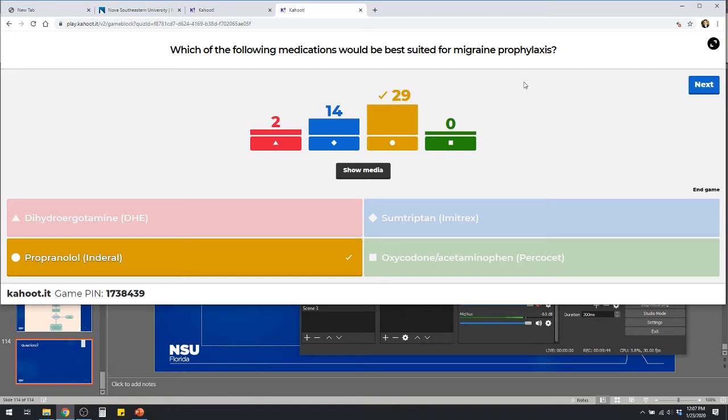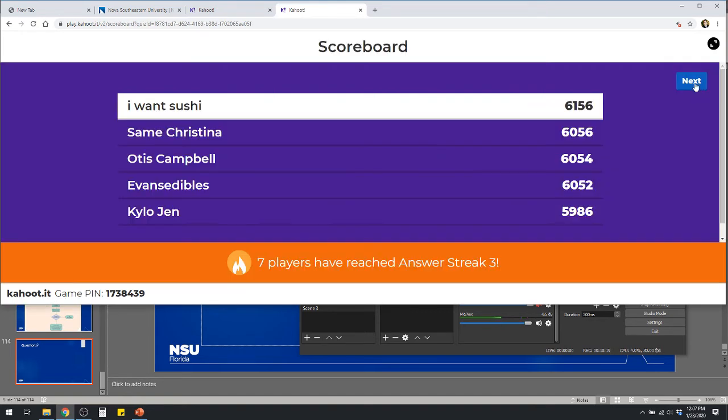What could be an alternative? Say they have asthma and they can't take propranolol, what could they use instead? They're not a good candidate for a beta blocker in general. What else? Calcium channel blocker could also be used, right? Say they can't receive any cardiovascular meds, they're already hypotensive, they're bradycardic. Triptan is only good for acute treatment. There are things like topiramate, right? Some of the other anti-epileptics can be used, but topiramate is starting to get a lot more use there. I've seen valproic acid used before for some more treatment-resistant cases, but those can all be beneficial, right? Okay. And opioids really should be last line. If everything else has failed, that's when you can try going with that.